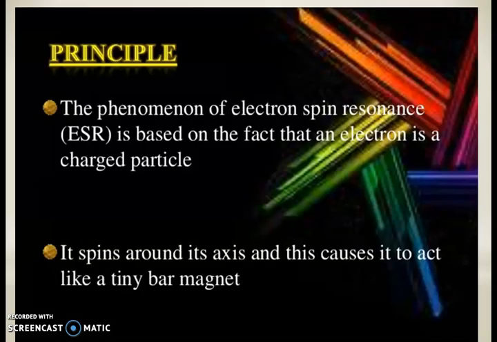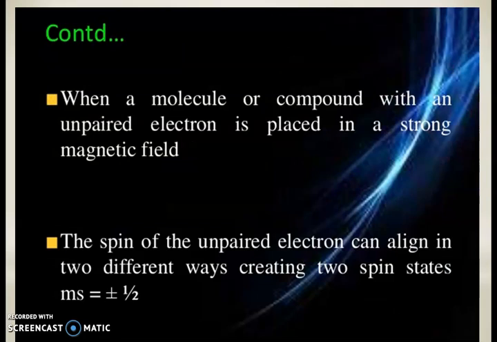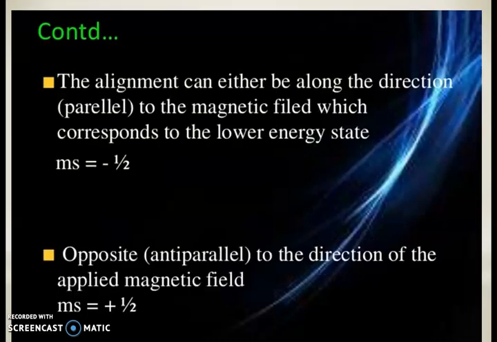The principle on which it is based is the fact that an electron is a charged particle. It spins around its axis and this causes it to act as a tiny bar magnet. When a molecule or a compound with an unpaired electron is placed in a strong magnetic field, the spin of the unpaired electron can align in two different ways, creating two spin states. That is, magnetic spin is equal to plus or minus half.